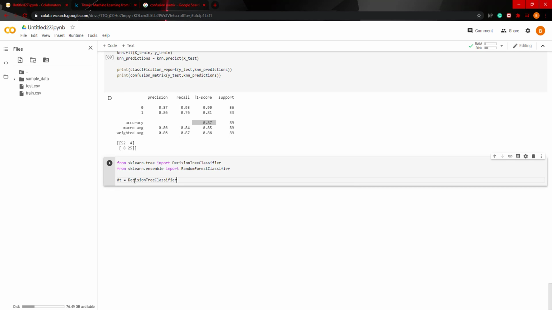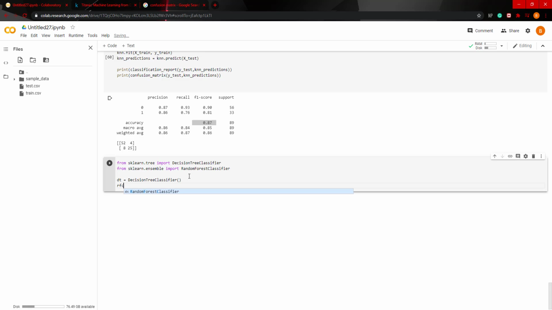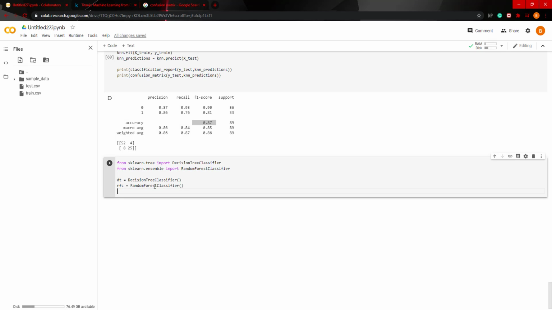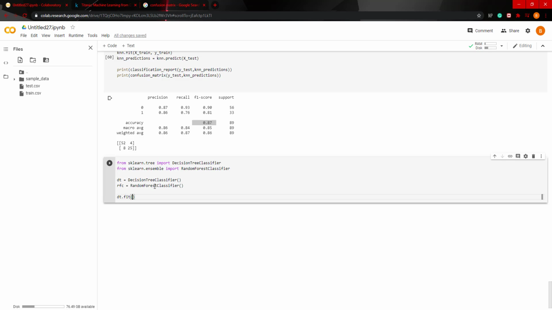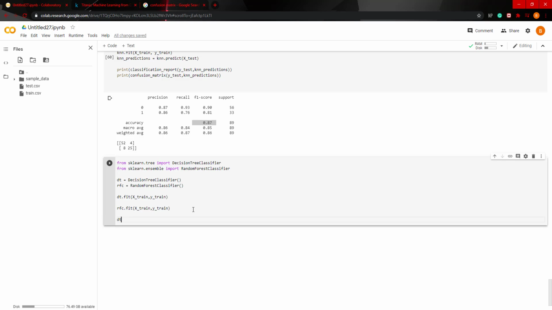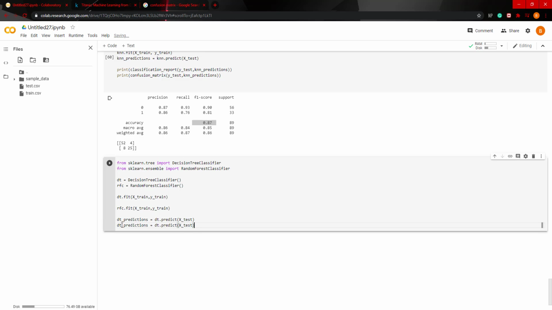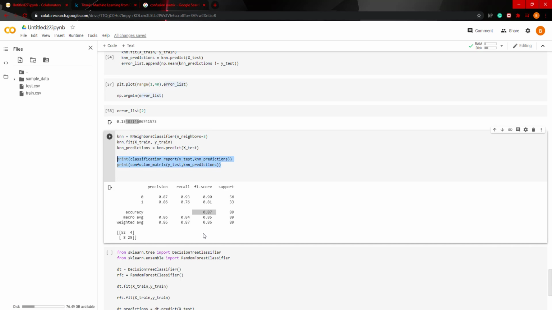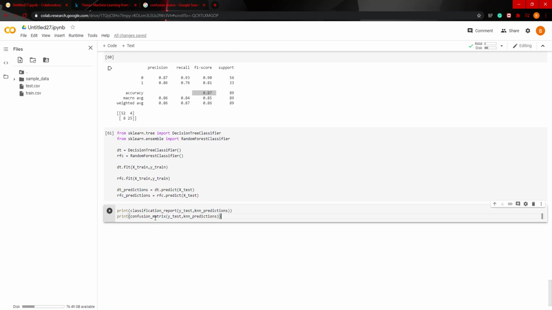Now let's instantiate both of them and run them both at the same time just to save some time. So we'll say decision trees dt equals that, and random forest classifier equals that, dt.fit x train, y train, and then RFC, and then decision tree predictions equals dt.predict x test, and then change this to random forest classifier, RFC dot predict, and then we can print them individually. So run this first, and then let's see.